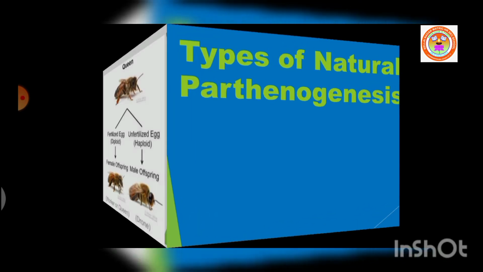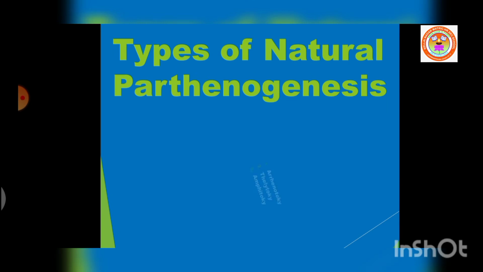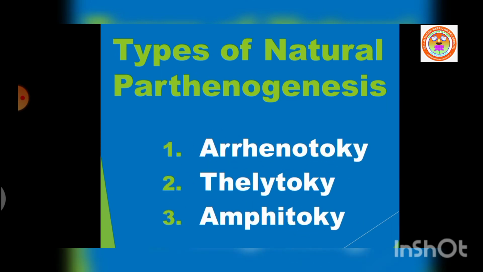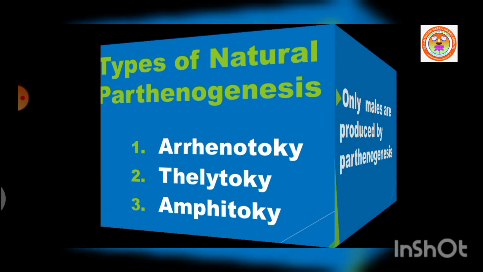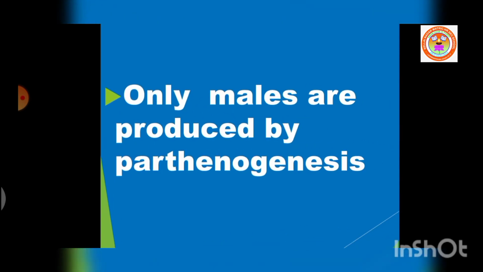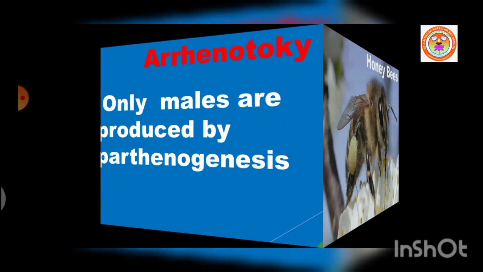Natural parthenogenesis is further classified into three types. They are adenotochy, teletochy, and amphitochy. If the egg produces only male individuals by parthenogenesis means, then it is called adenotochy. Example, honeybees.